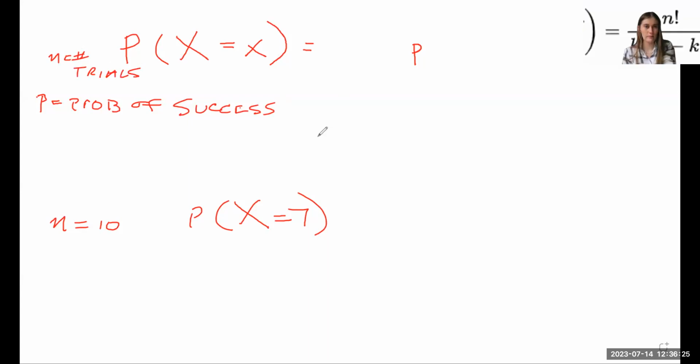I think that's all we need. We need p, the probability of making a free throw in our case. And x would be how many free throws I'm going to make. I'm going to make lowercase x of them, right?